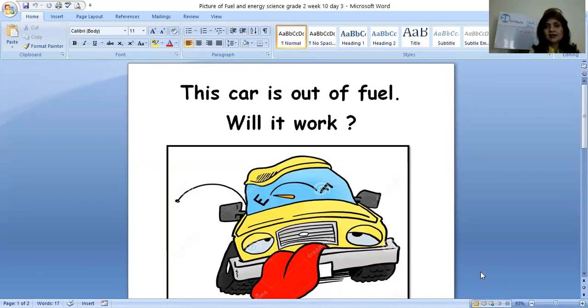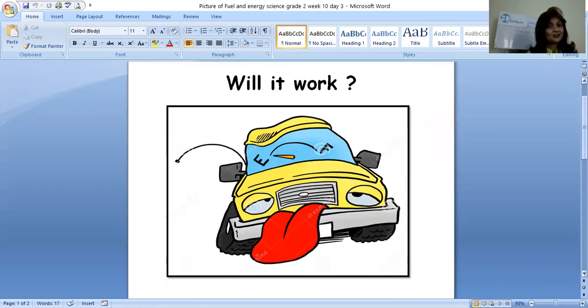Now this car is out of fuel. Will it work? There is no fuel in this car. So is it going to work, children? Of course not. There is no fuel, there is no gas, there is no petrol in this car. It is out of fuel. It is out of petrol. So this car is not going to work, right?